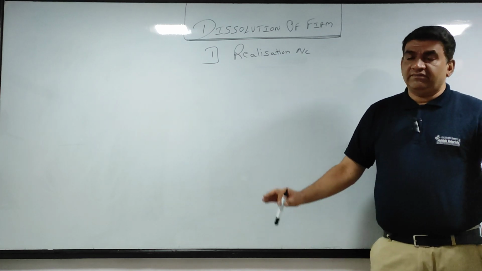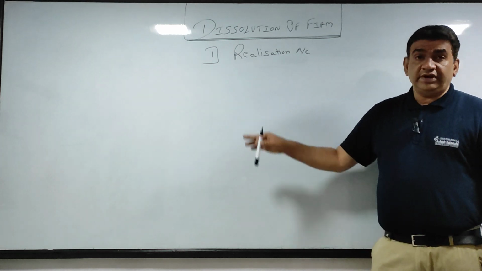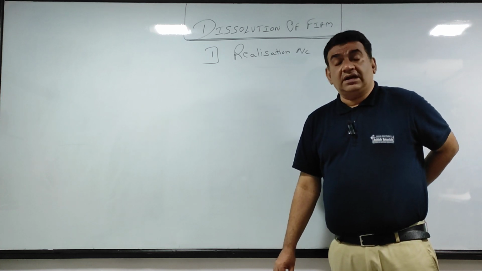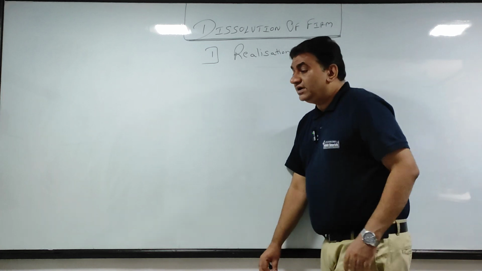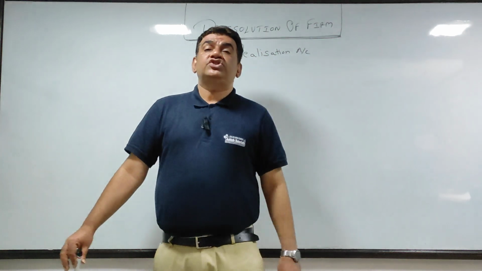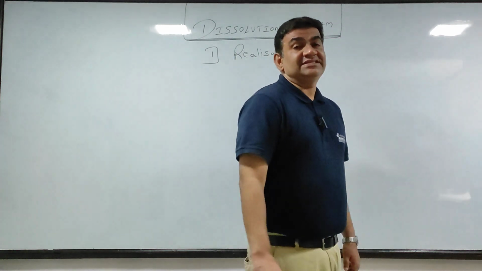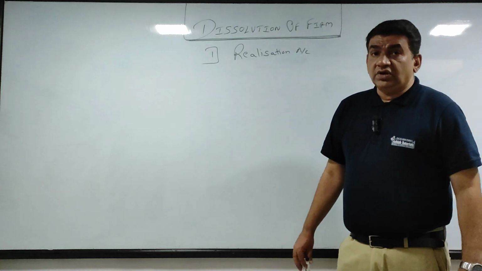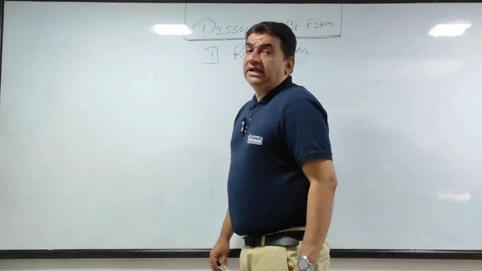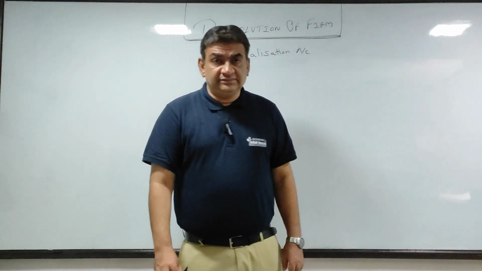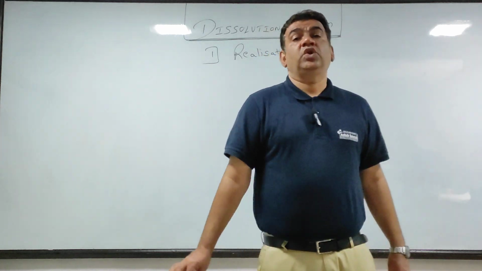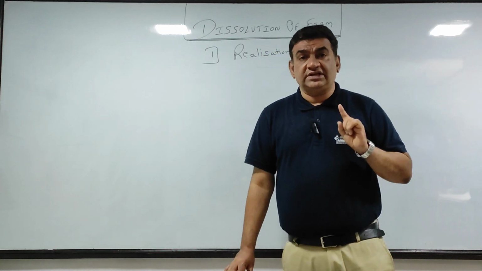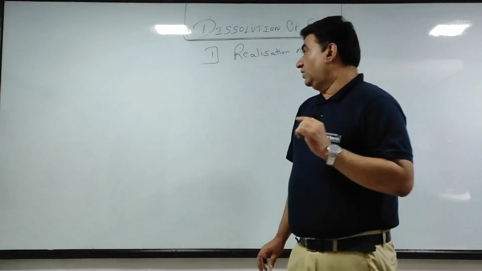A very important point for objective questions: the realization account is a nominal account. What is a nominal account? Any account which shows you the details of expenses and income is called a nominal account. So remember for objective, realization is a nominal account.